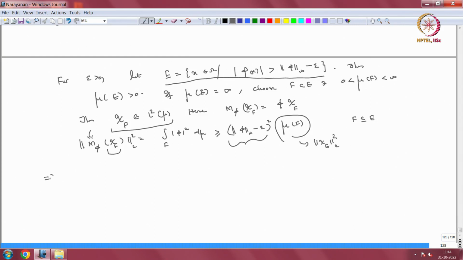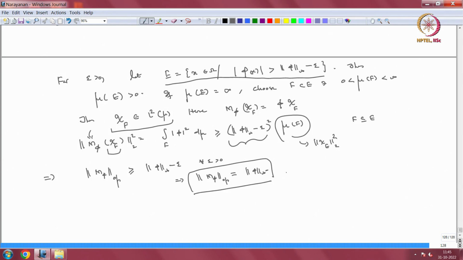So this implies that the operator norm of M_φ is greater than or equal to the L∞ norm of φ minus ε, and this is true for every ε. I know that it is already less than or equal to the L∞ norm of φ, so it equals the L∞ norm of φ. So whenever I have a semi-finite measure space, the operator norm of multiplication by an L∞ function is actually the L∞ norm of φ.